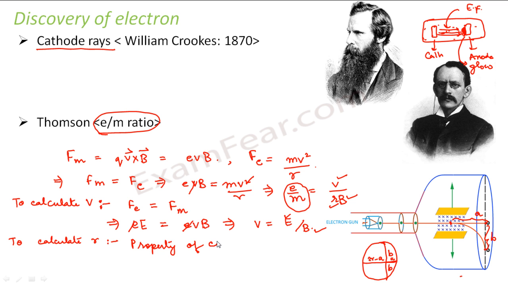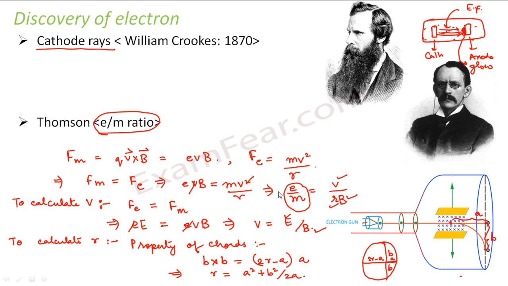in order to know what this property of chords is, you should get back to your mathematics videos, right? According to the property of chords, this into this is always equal to this part into this part. That is B into B is equal to (2R minus A) into A. So from this he was able to find that R is equal to (A square plus B square) divided by 2A. So that is how he calculated R. Now using these values of B and R, he was able to calculate the charge by mass ratio.